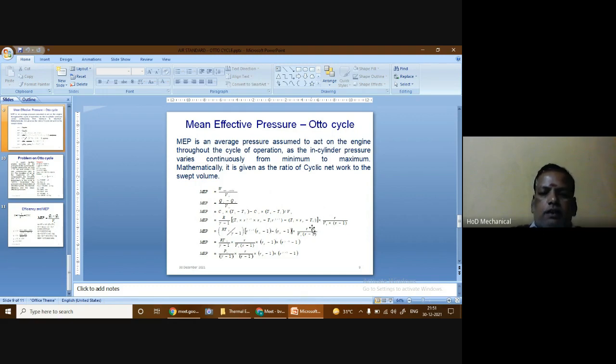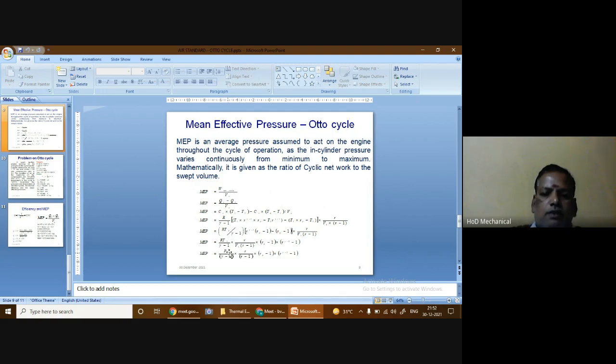The value of Vs is also substituted here. Here V1 is also there, so R T1 by V1 is given by the term P1.